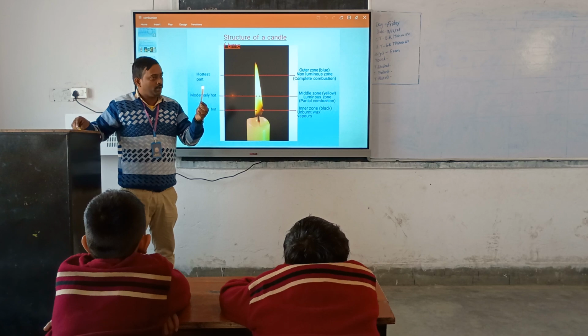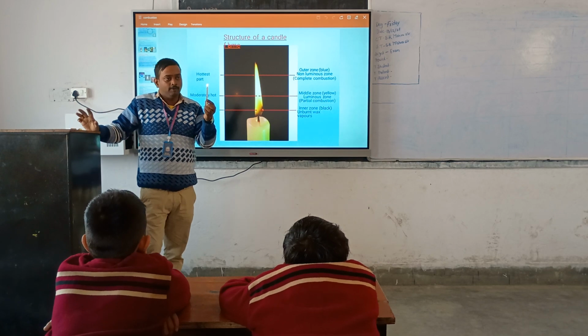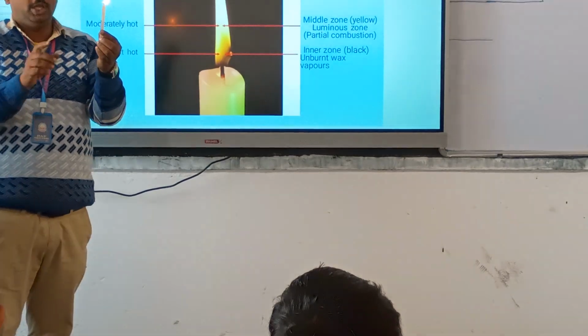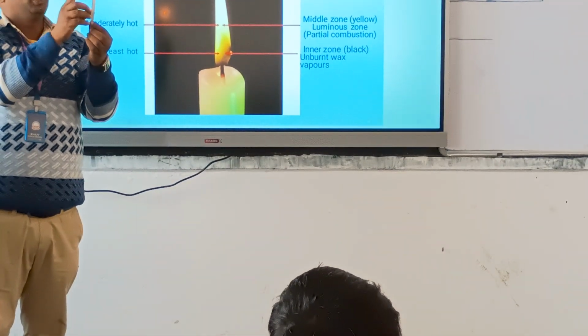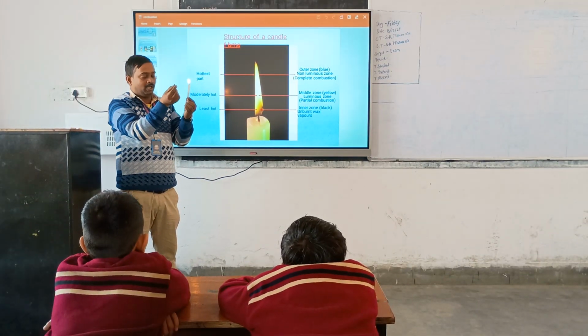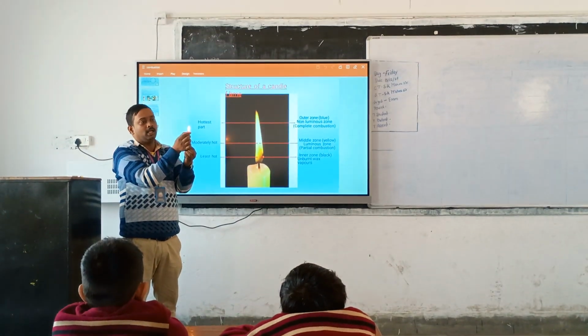When the flame has full oxygen, it gives us yellow color and blue color, okay? When it has less oxygen, it gives us fully yellow here.